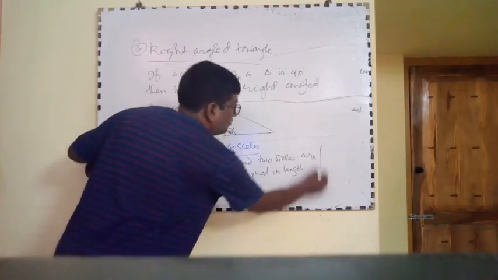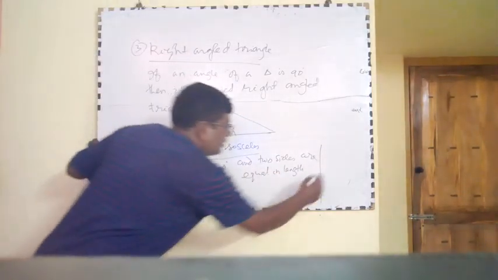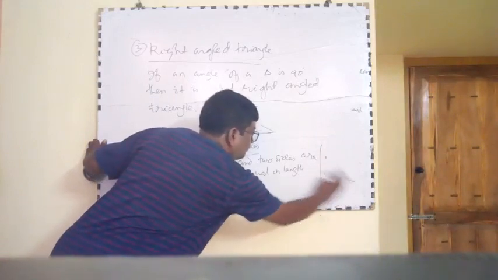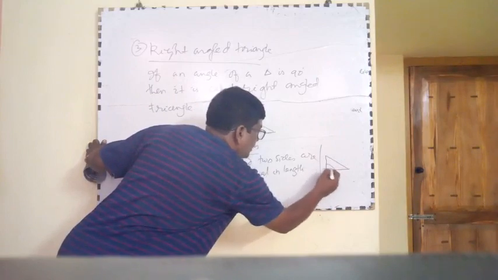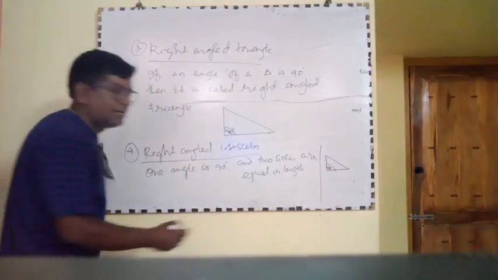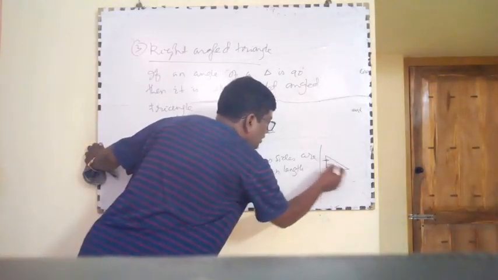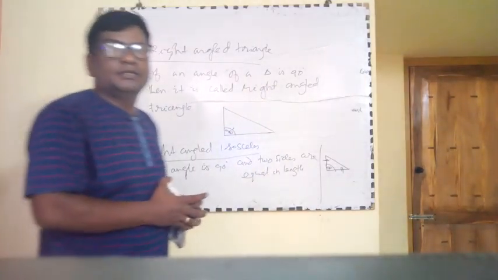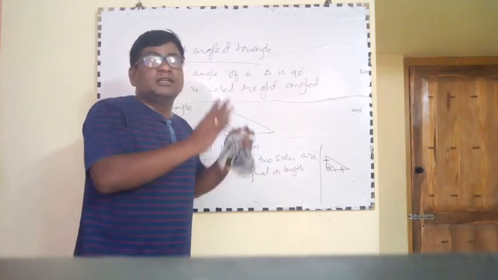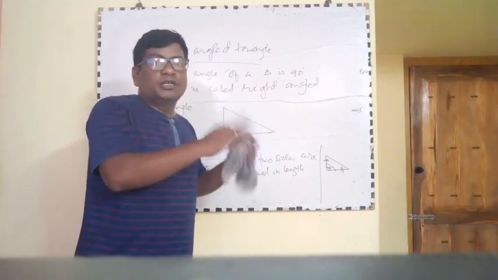The figure is, this is right angle, and sides are equal. If two sides are equal and one of the angle is 90 degree, then it is called right angle isosceles triangle.